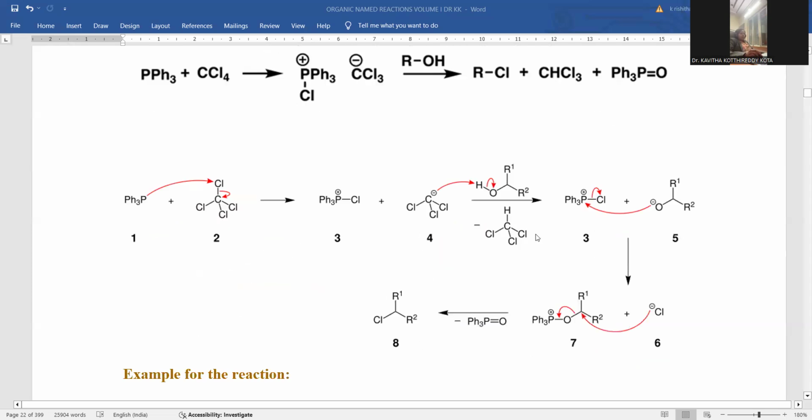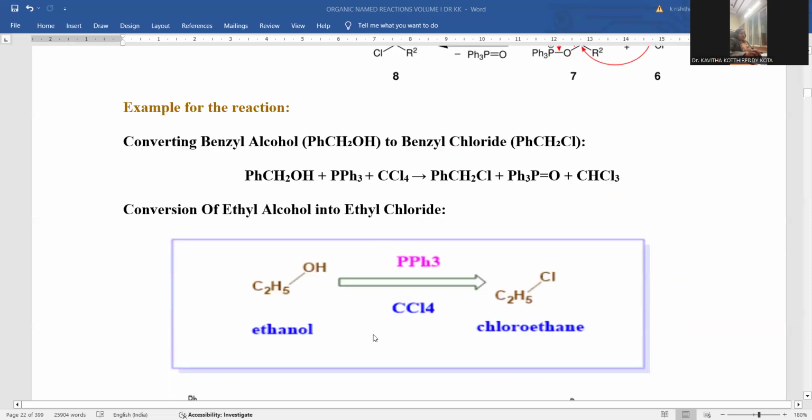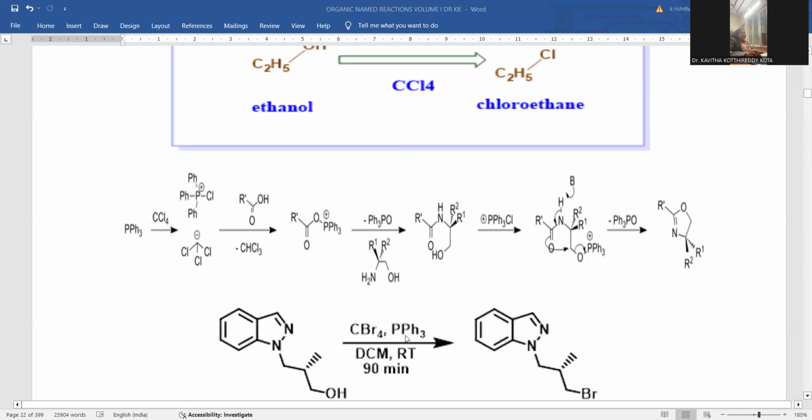In the Appel reaction, the step-by-step mechanism you can observe over there all manifests the same kind of series of reactions. Examples of the Appel reaction: benzyl alcohol treated with triphenylphosphine and carbon tetrachloride. Benzyl alcohol turned into benzyl chloride through the Appel reaction, and triphenylphosphine oxide is the byproduct, and chloroform is another expected byproduct. I'm taking ethanol converted into chloroethane by PPh3 and CCl4 through the Appel reaction.